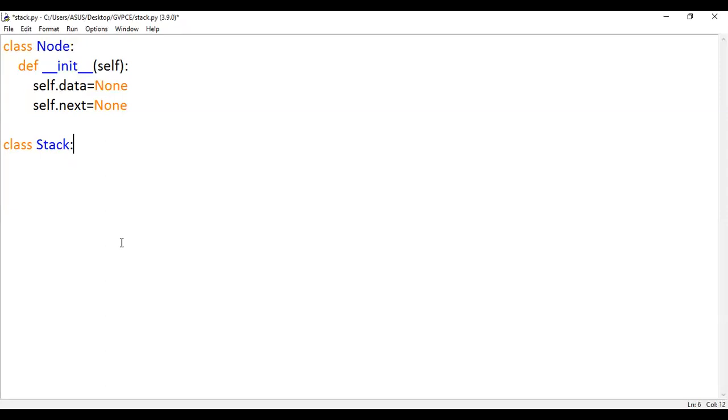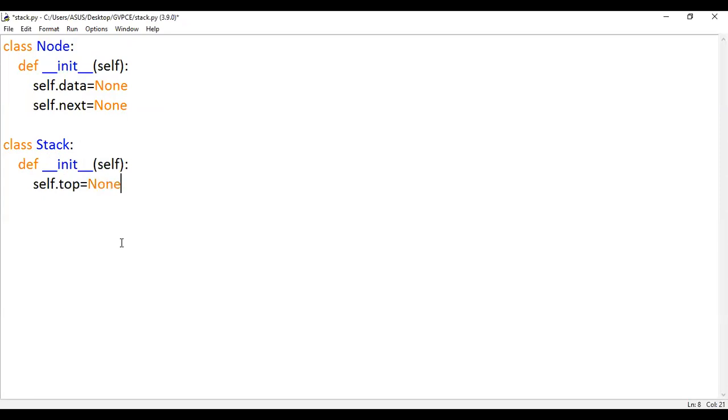For keeping track of my stack, how many pointers are there? Only one, and that is top. So let us define my top. In a linked list, we mentioned __init__ with head and tail. The same way for a queue, we initialized it with front and rear. Here I'm going to have only one element called top. So let me declare it as an instance variable.